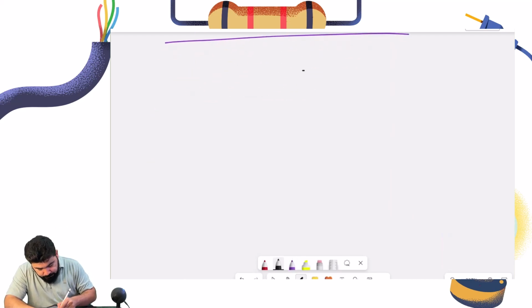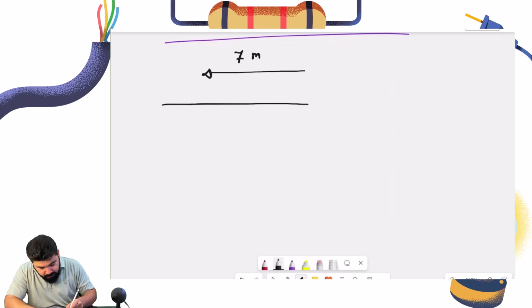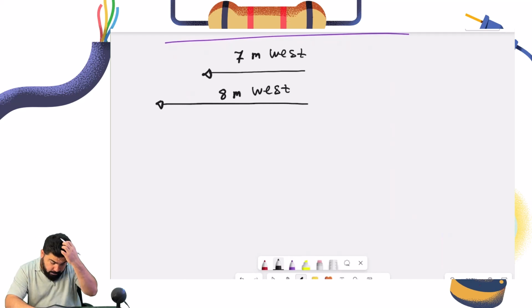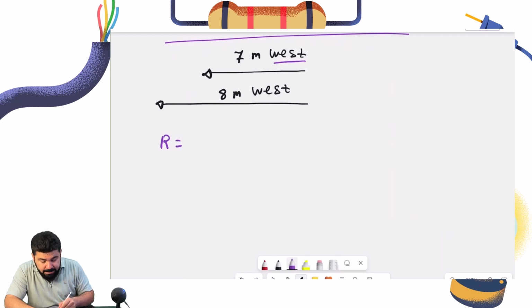Okay, we can also have this. Let's say we have 7 meters, and then we have another vector which is equal to 8 meters. They are both in the same direction, west and west. So this is going to be what? We're going to simply add them together. Why? Because they're in the same direction. Now look. We're going to say the resultant vector is equal to, it's west. Is it negative or positive? It's negative, so we're going to say negative 7. Careful. Plus, don't forget the plus.